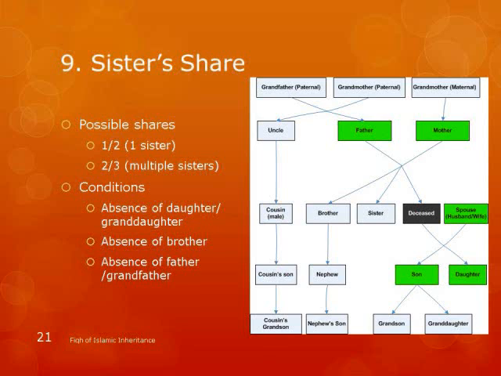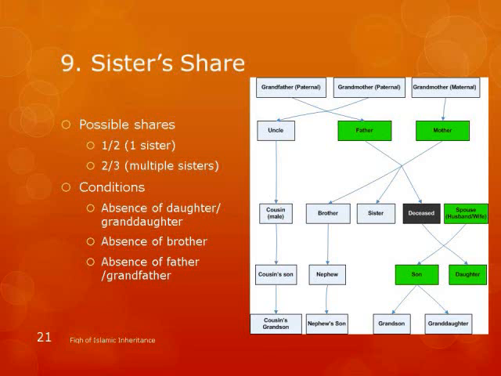It doesn't always apply. So there should be no daughter or granddaughter present, basically meaning a daughter and a granddaughter can block the sister completely, okay, if they both are alive. And absence of a brother. Basically it means it is still possible for a sister to get a share, but not from the 2/3.